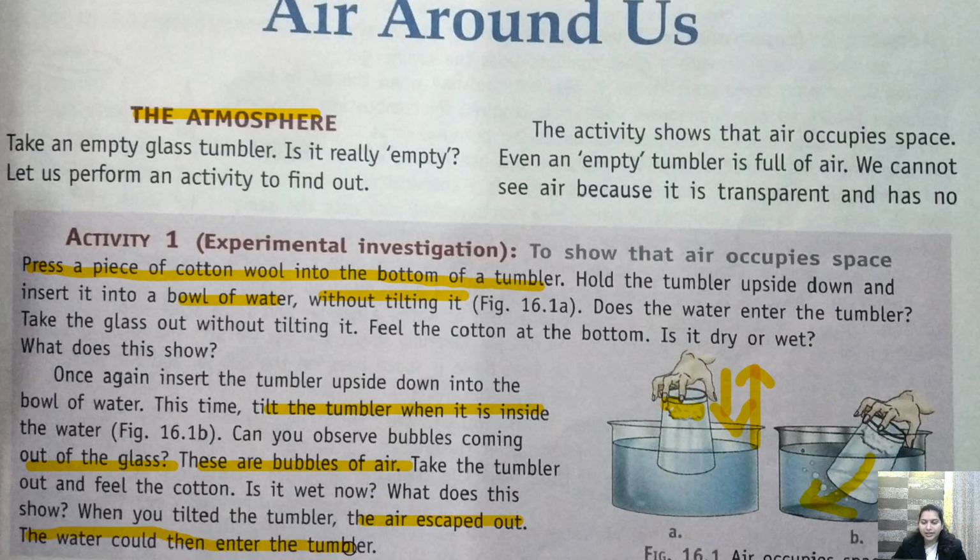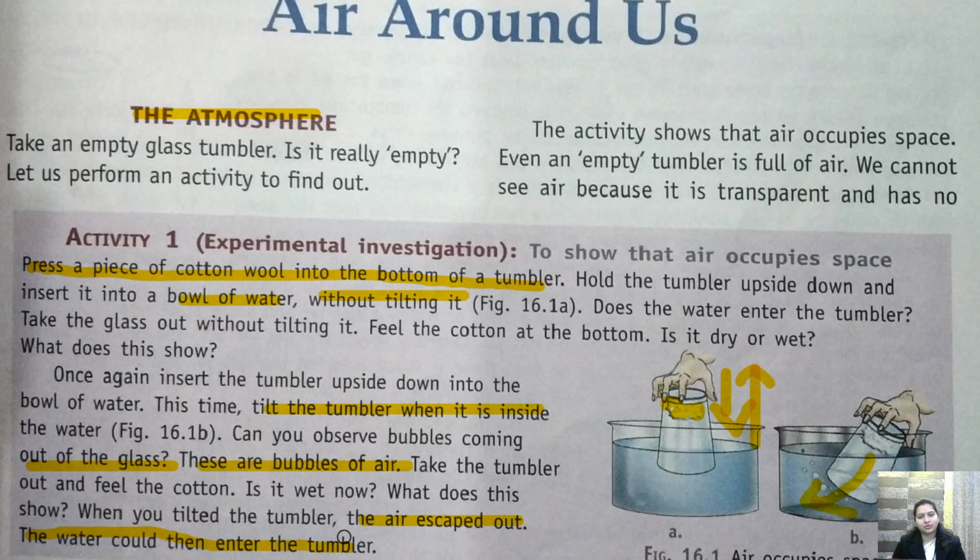Are you getting it? पहले क्या था? We have taken a glass and that was empty. Okay, but air was inside it. हमने glass को invert किया. We have put it inside the bowl of water. हमने उसको ऐसे ही बाहर निकाल लिया. तो cotton wet नहीं होगा. But हमने दोबारा उसको डाला, we have tilted it, तो उसमें bubbles निकले.